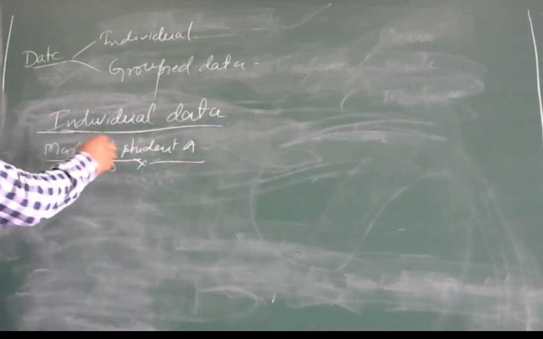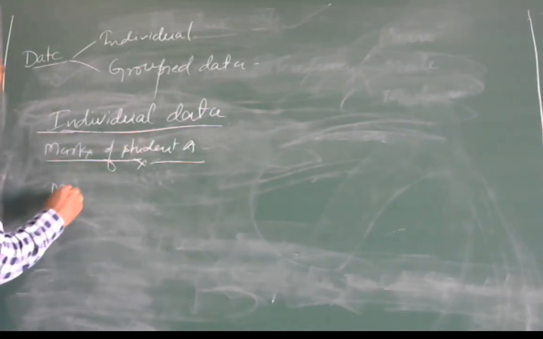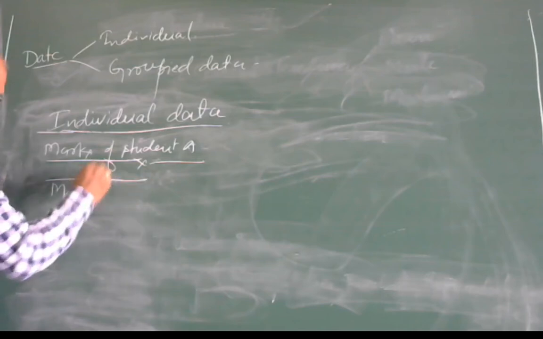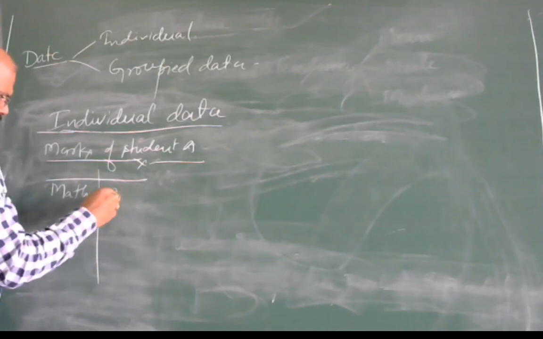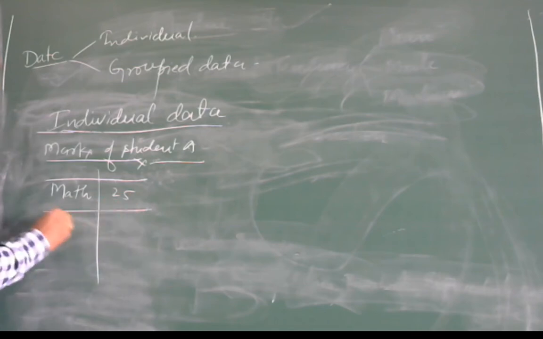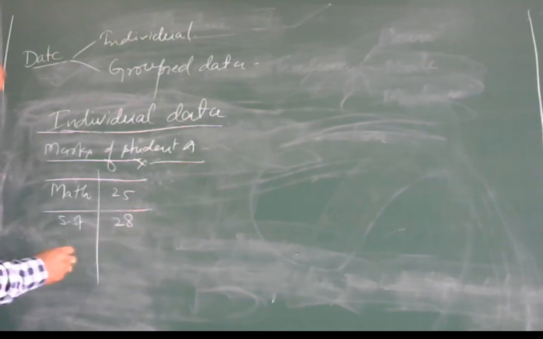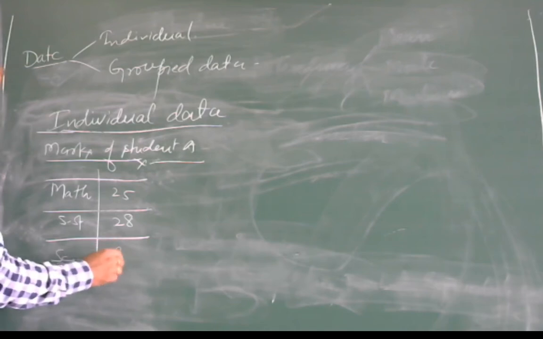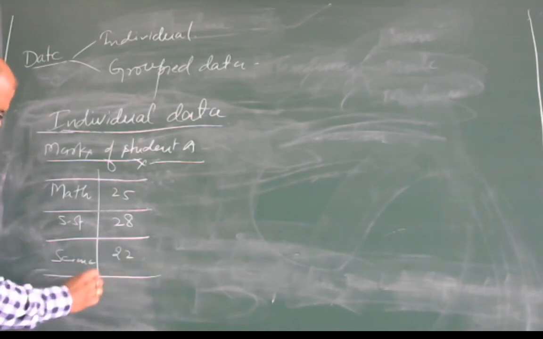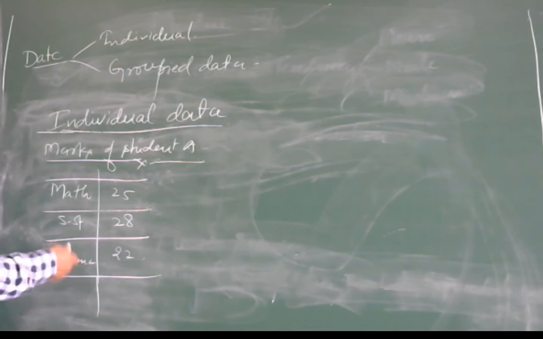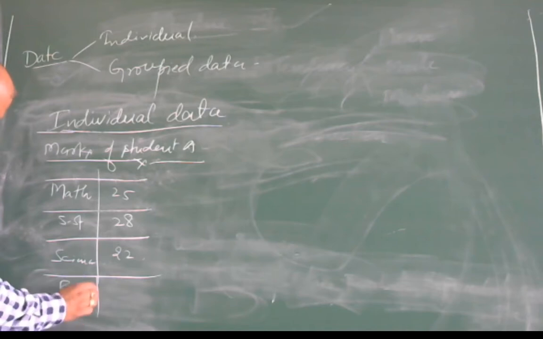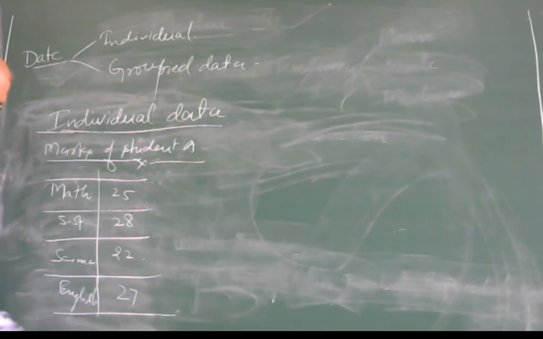For example, marks of student A in subject math out of 30 be 25, SST be 28, science be 22, and English be 27.